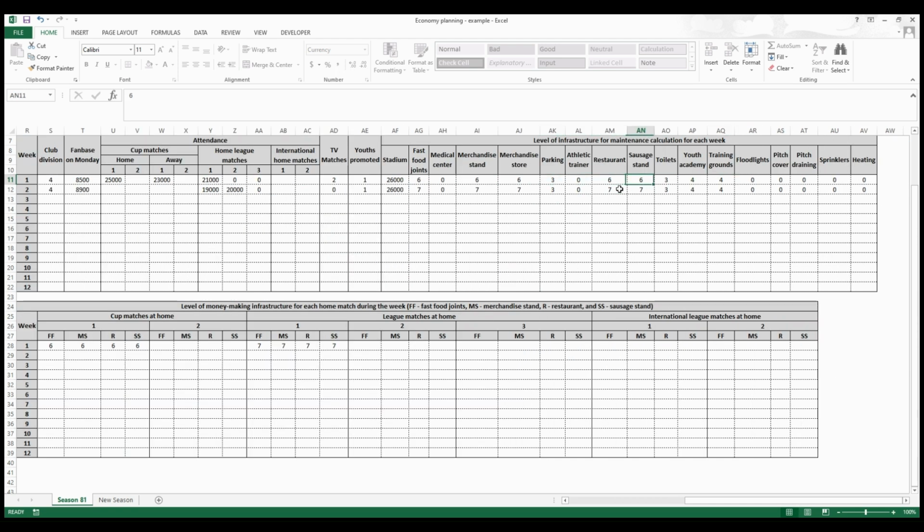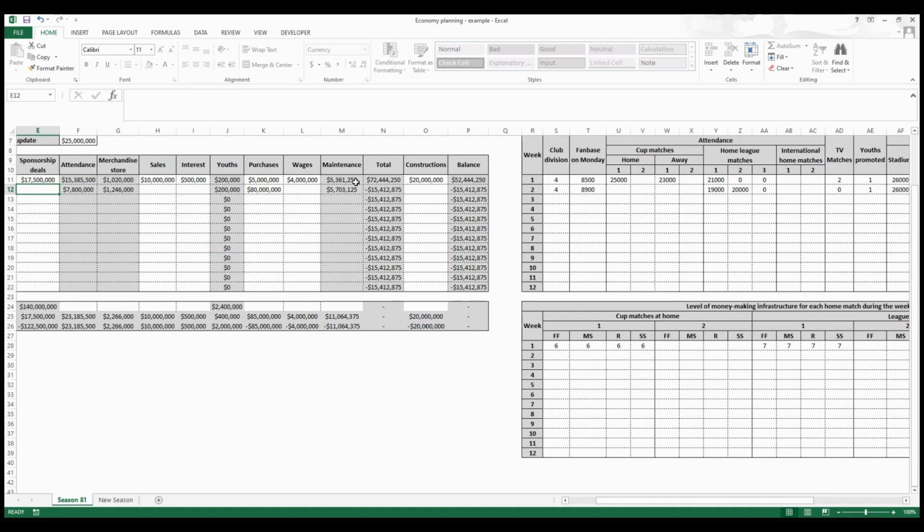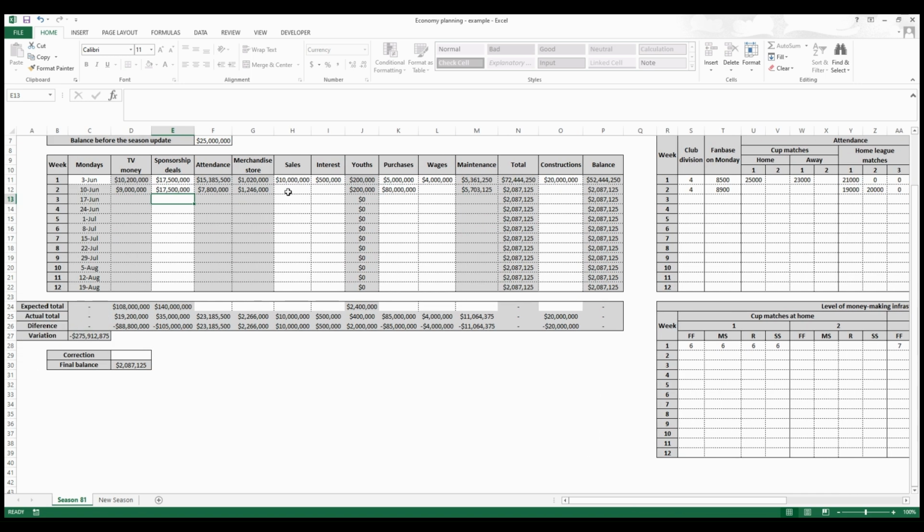Sponsorship deals, I will get once more 17,500. And now consider no sales. For interest, let me say 650,000. Okay, this is what I want to buy. The wages.